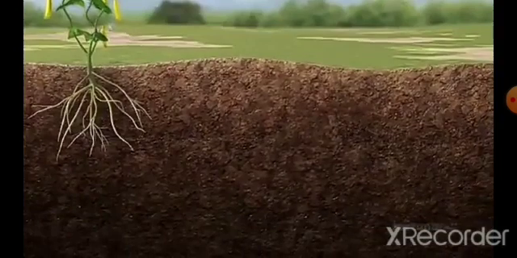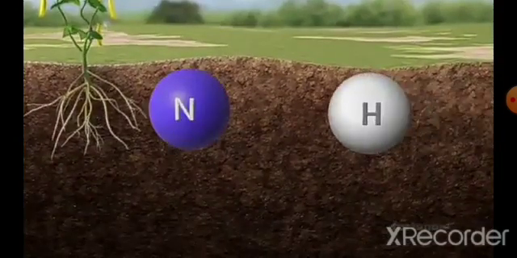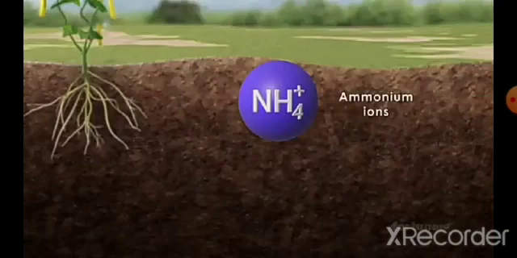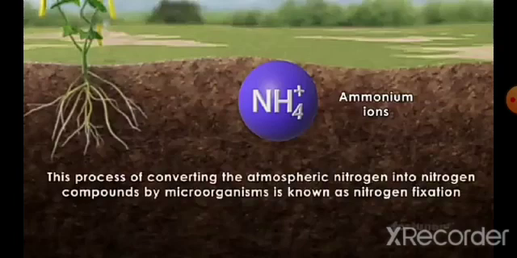Once in the soil, the nitrogen will combine with hydrogen to form ammonium ions through the aid of microorganisms. This process of converting the atmospheric nitrogen into nitrogen compounds by microorganisms is known as nitrogen fixation.